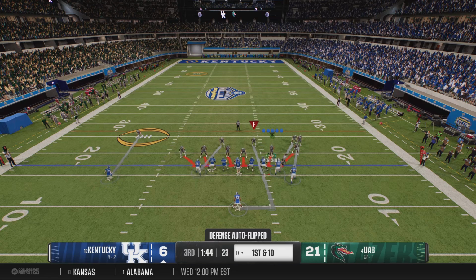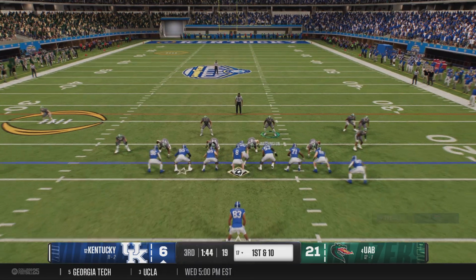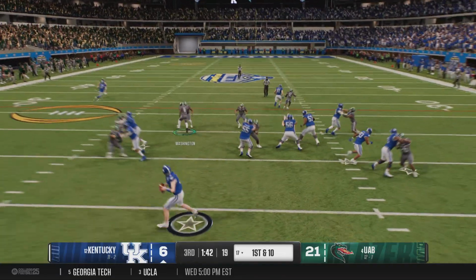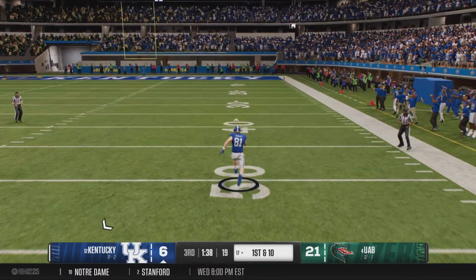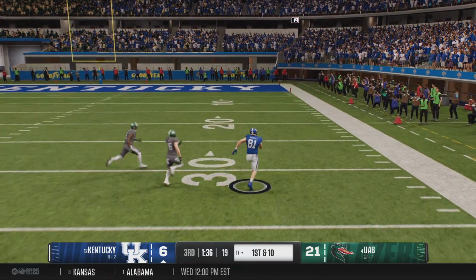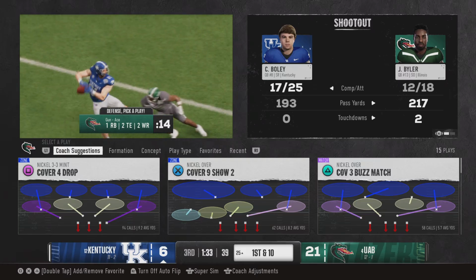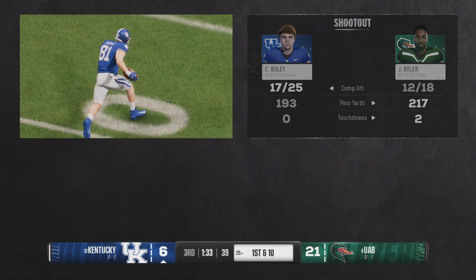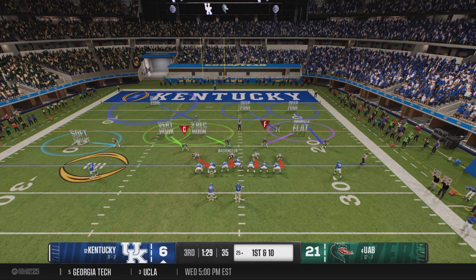And here comes the Kentucky offense back out there. Off the play fake, looking to throw. Lets it go. And he pulls in the catch. Oh, and he's in the clear now. It's a foot race. Potentially a touchdown-saving tackle, but not before a long completion. Pass complete for a first down. The offense gets a fresh set of downs.